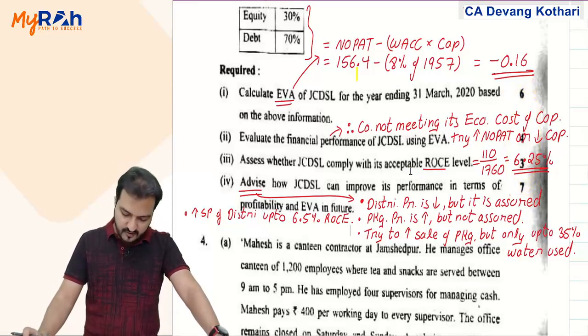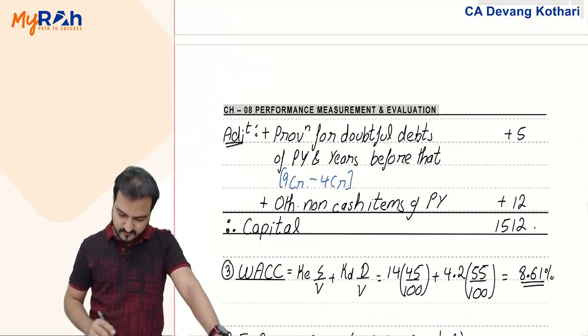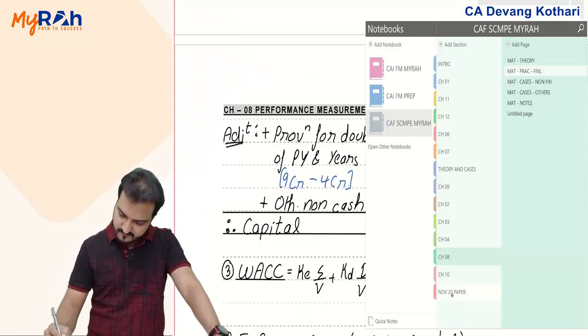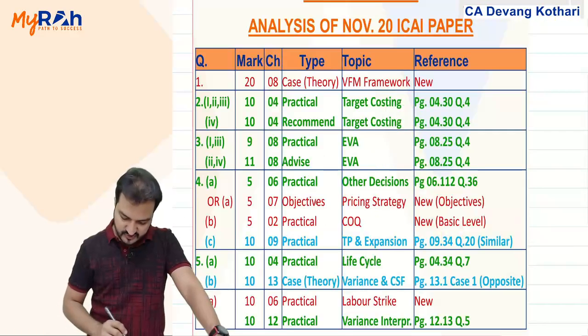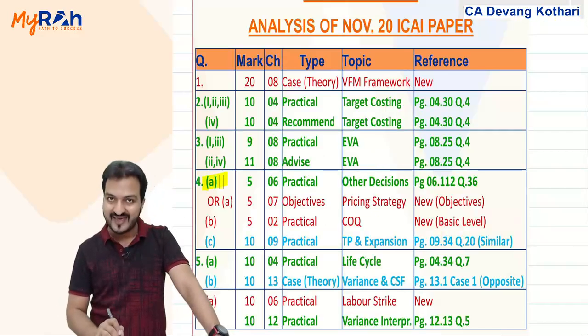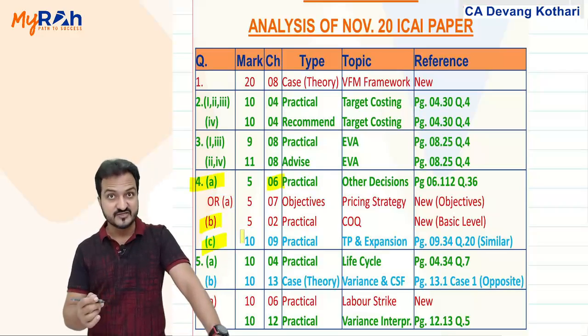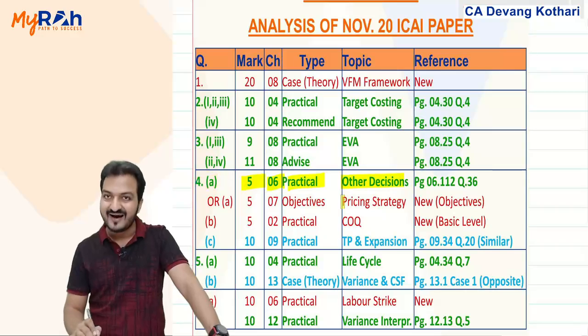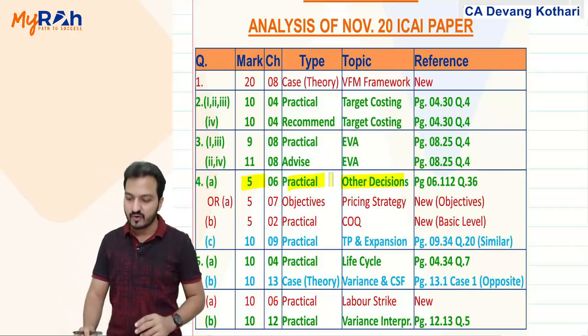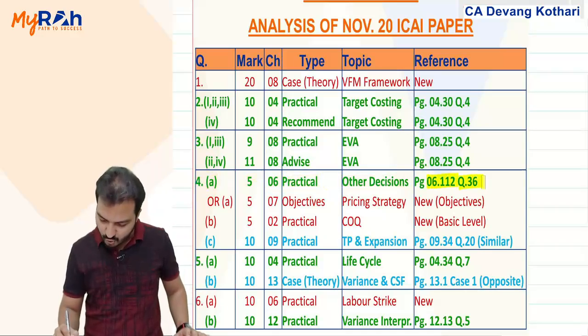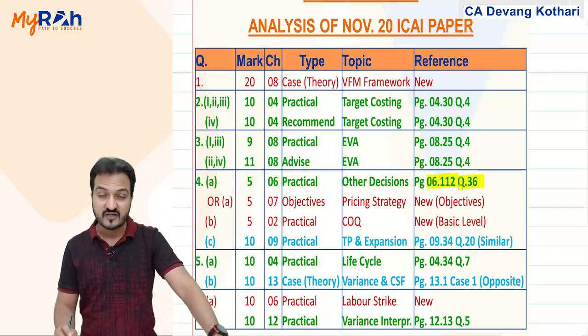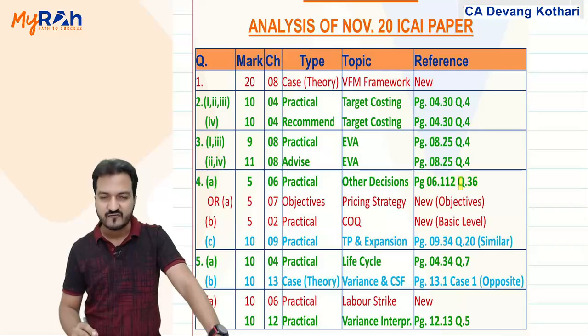Going further, question number 4. Question 4 has many subparts. Question 4a is one question. There is another or question 4a, one question, both of 5 marks. Question 4b and 4c. Question 4a is from chapter 6, decision making. It's a practical question, 5 marks. It's about other decisions, and it is again exactly from my book. You'll find that on page 6.112, question number 36. It is given in the home assignment part of chapter number 6.